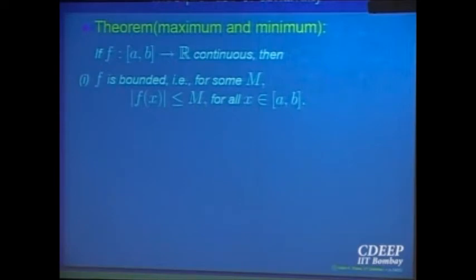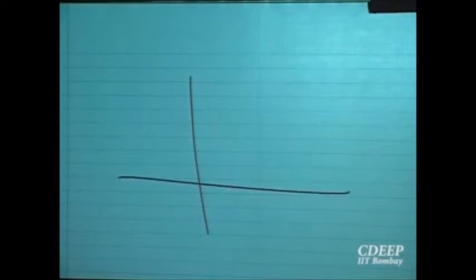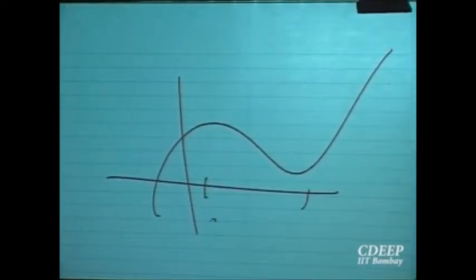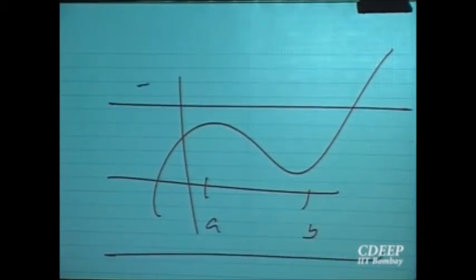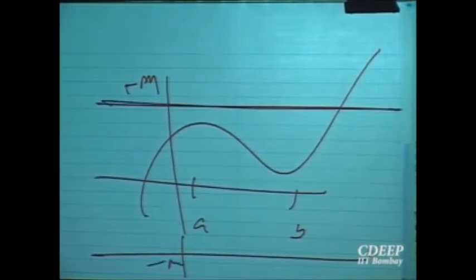What does it geometrically mean? That means the values f(x) are all going to be, in absolute value, less than or equal to M. So that means in the picture, if I draw the graph of the function like this, and if it is on an interval a to b, then there is a line, this is plus M and this is minus M. The graph of the function is going to lie between these two values.